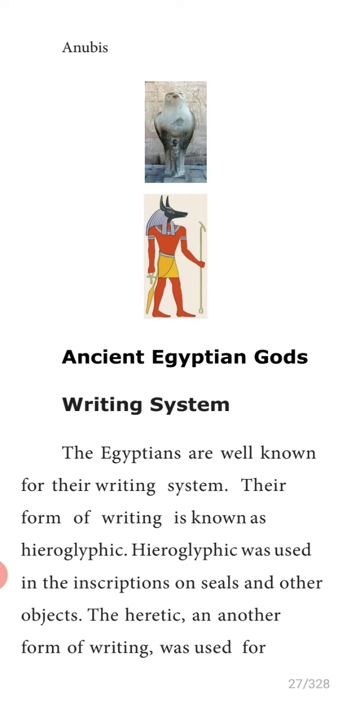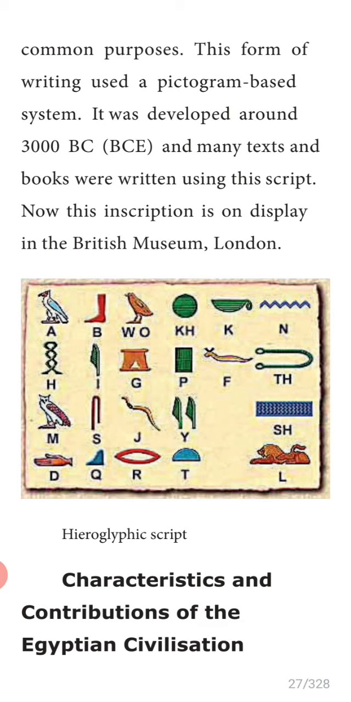Picture shape. So, inscription on seals and other objects. The hieratic, another form of writing, was used for common purpose. Underline hieratic. This form of writing used a pictogram, picture shape, pictogram based system. It was developed around 3000 BC, and many texts and books were written using this script. Now this inscription is on display in the British Museum, London.